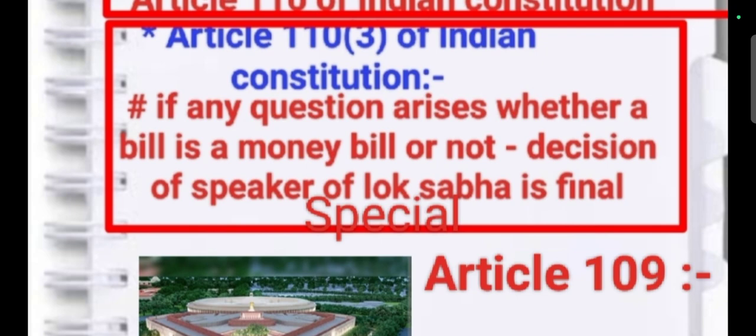Politically, the Speaker of the Lok Sabha is always a political party member, from the majority ruling party. The bill is passed by the ruling party, and it is also accepted by a ruling party member, the Speaker of the Lok Sabha. So this is one controversy.